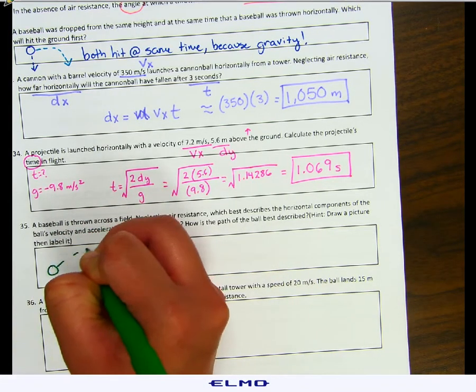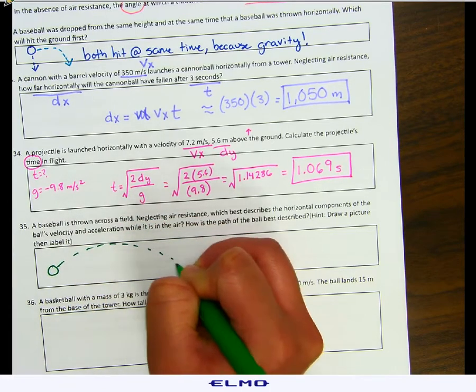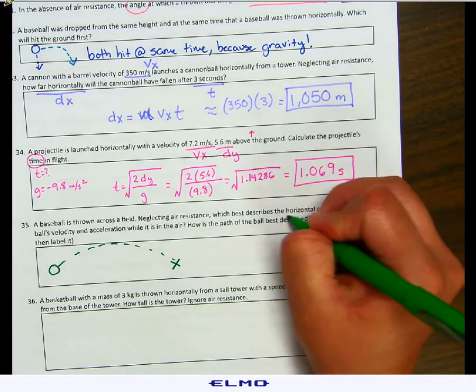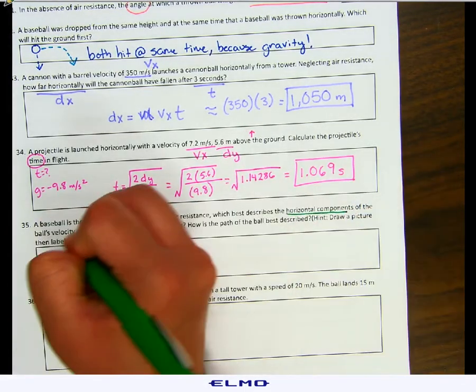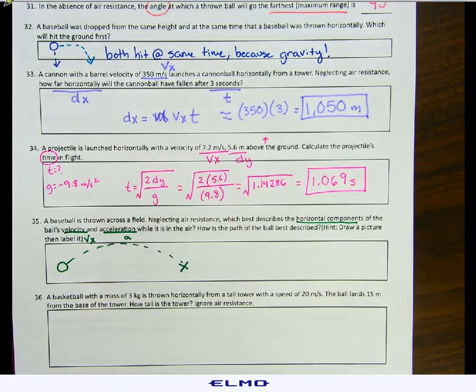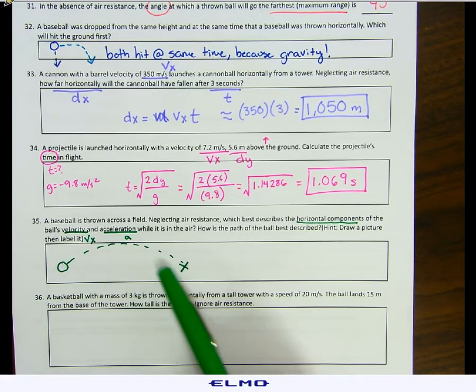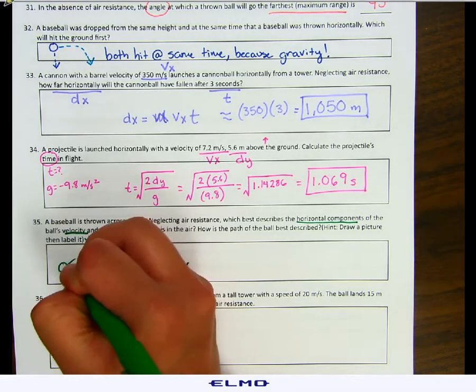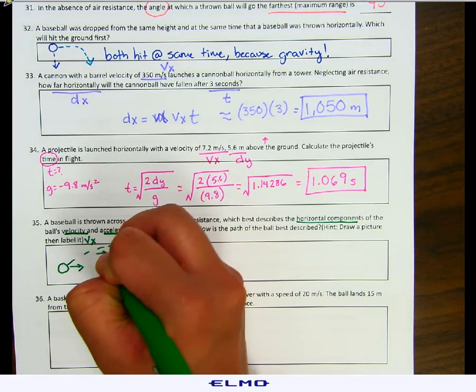Let's draw that out. Assuming it's going in the air and then it's coming back down. We want to know the horizontal components. So we're looking for the Vx and the acceleration. So remember, when we talked about throwing things straight down, of course they're going to gain speed. They're going to lose speed going up and they're going to gain speed going down. But that's vertical velocity. This time we care about horizontal velocity. We only care about the velocity going horizontally.